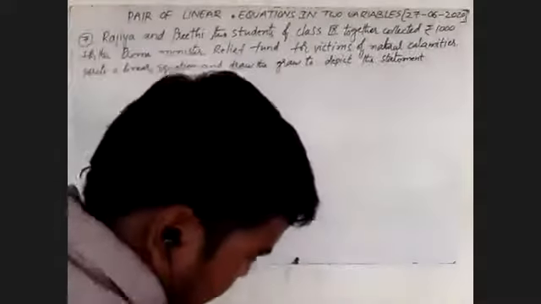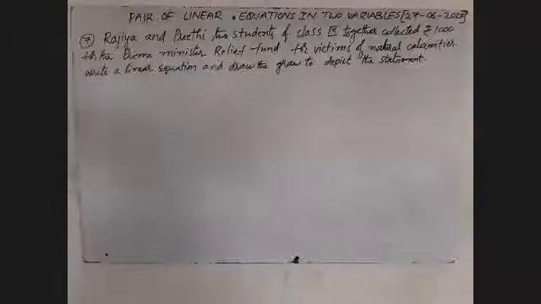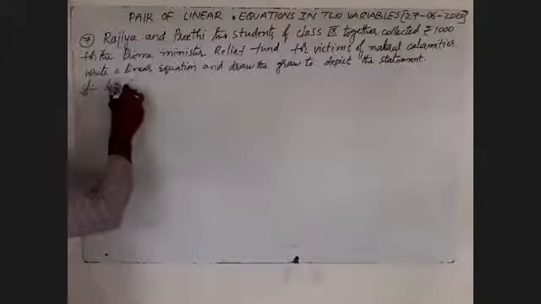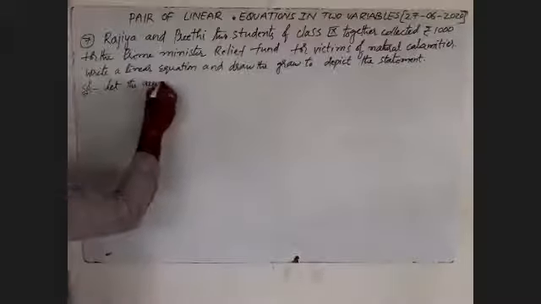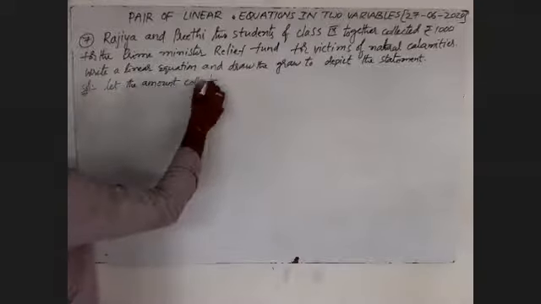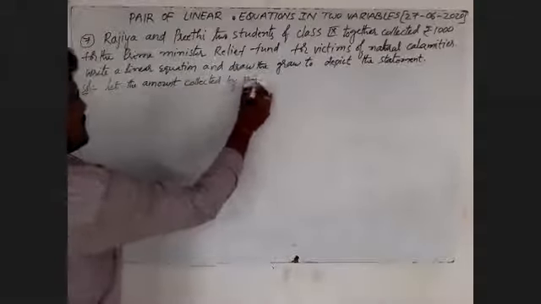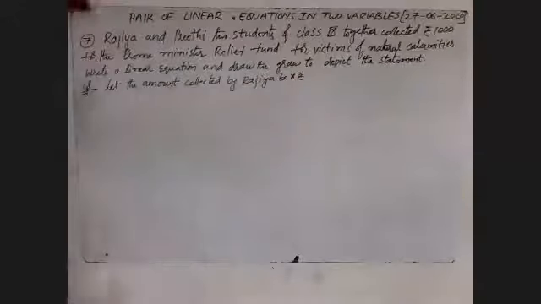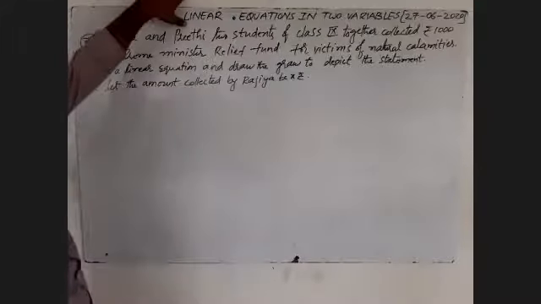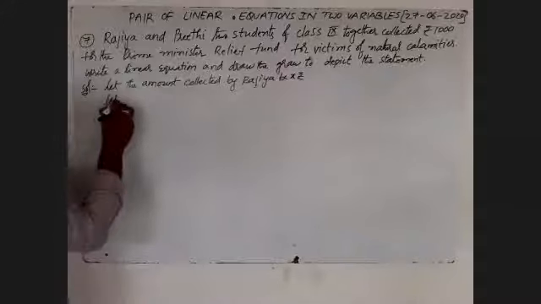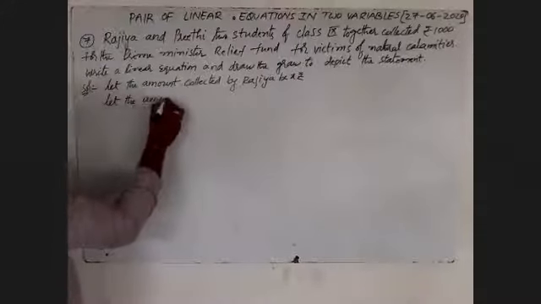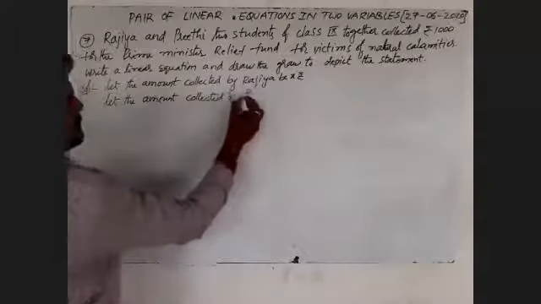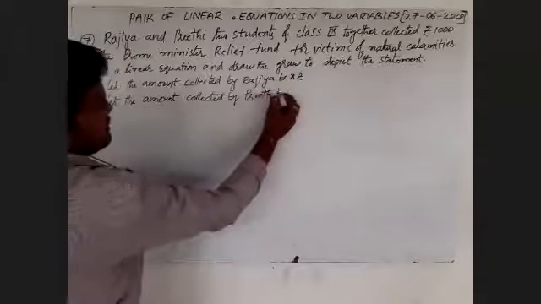First we will write. Let the amount collected by Razia be X rupees. Then we will take, let the amount collected by Preeti be Y rupees.